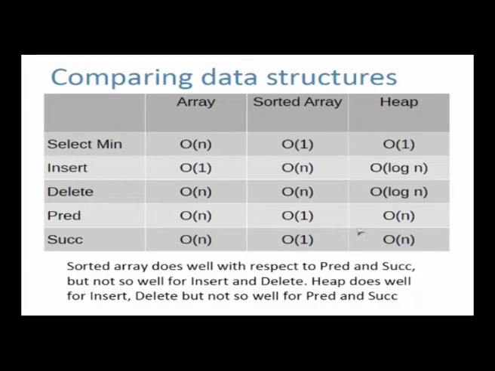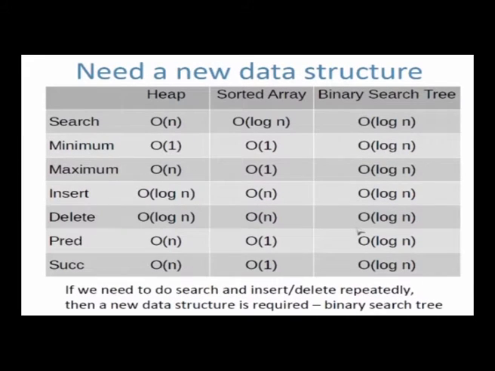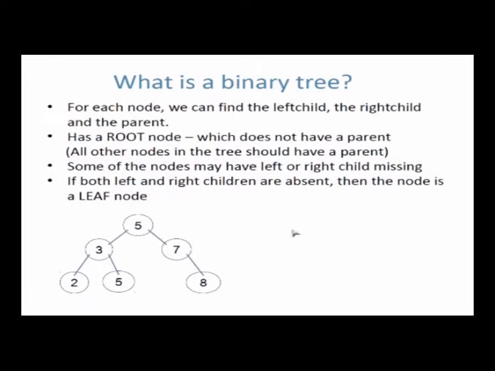So we need to do something more than a heap, but still we don't want a sorted array, because a sorted array will make insert and delete costly. I don't want to make insert and delete costly, I want order log n insert and delete. So how do I do something more than a heap but not as much as a sorted array? That's the next question. The answer to that is the binary search tree. A binary search tree will allow you to do predecessor, successor, insert, delete, maximum, minimum, and search, all of these in log n time. A very simple data structure, the binary search tree.